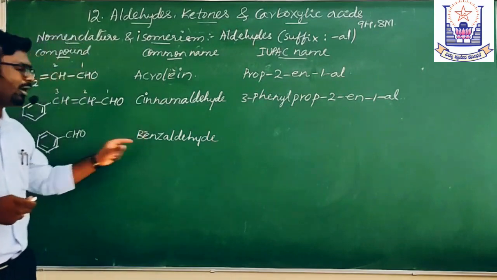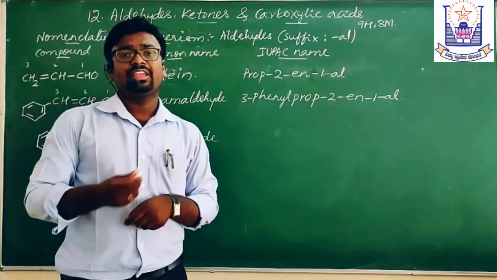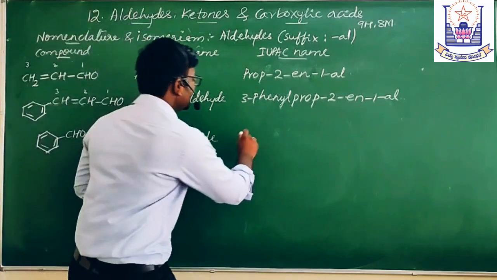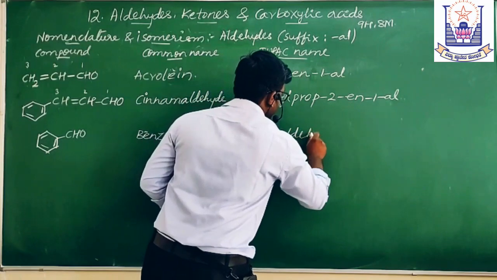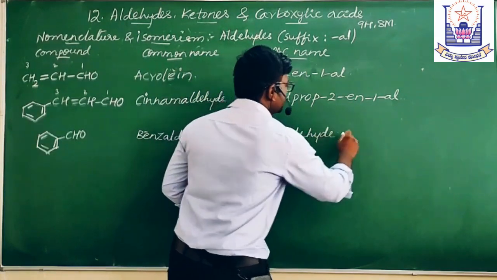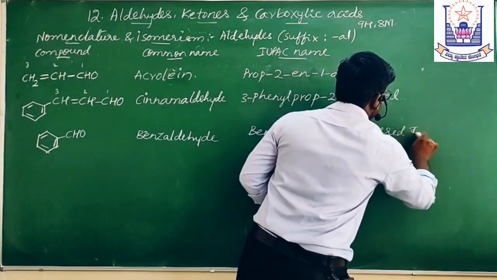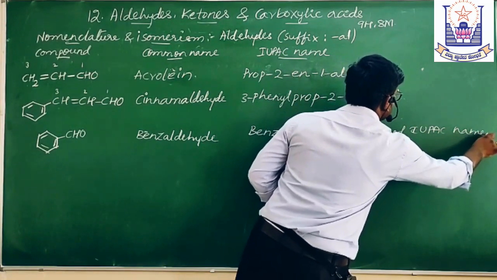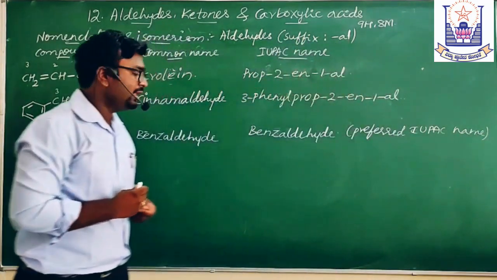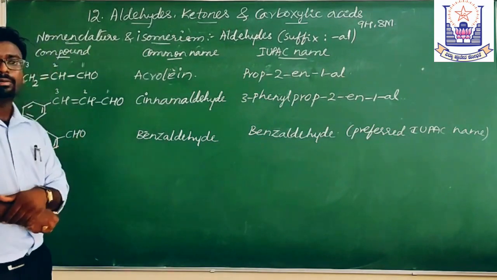This is the common name. It is also considered as the preferred IUPAC name. Now, what is the systematic IUPAC name for this compound?